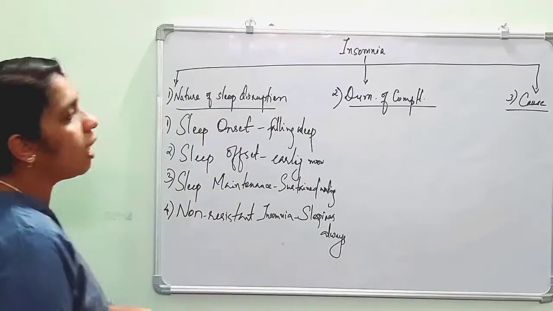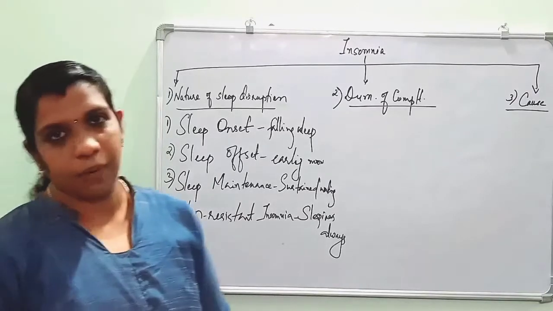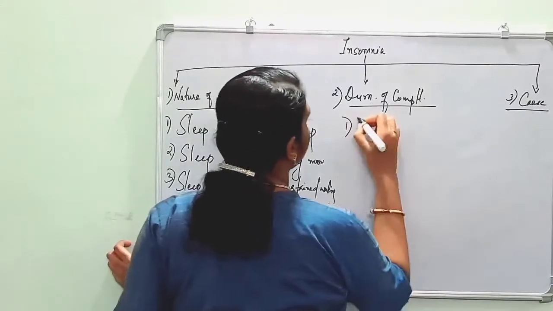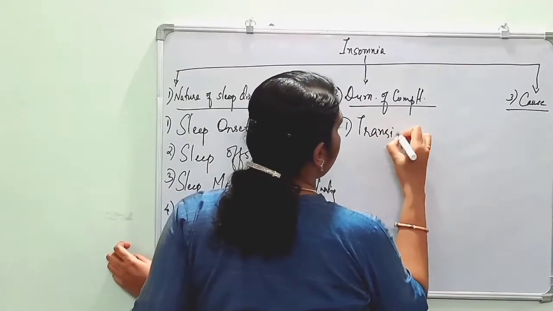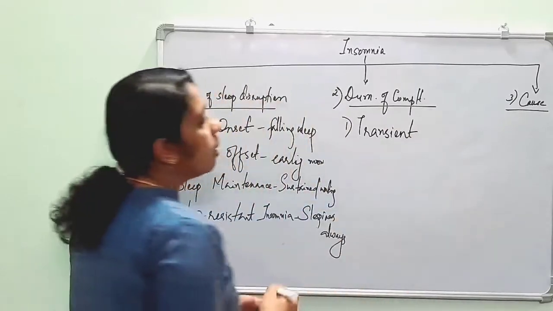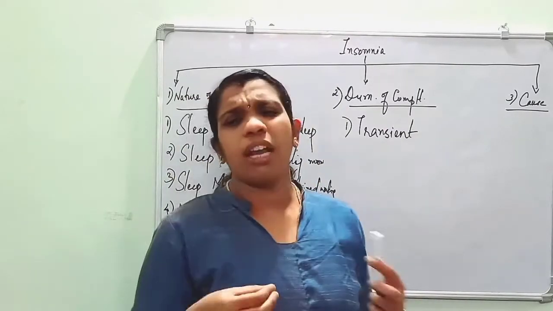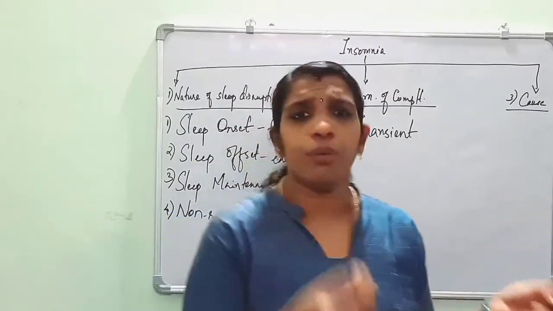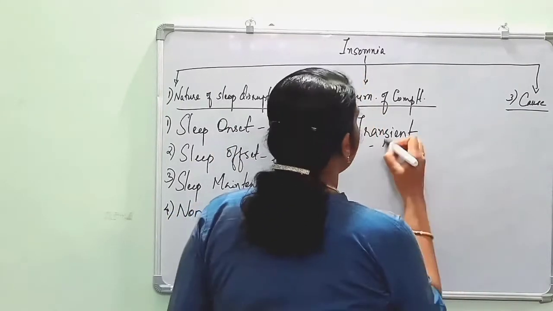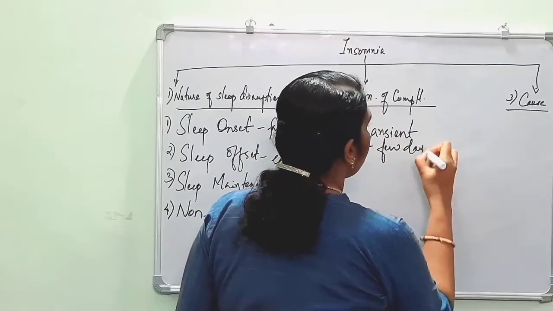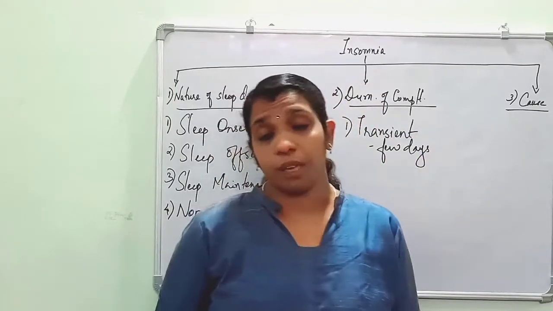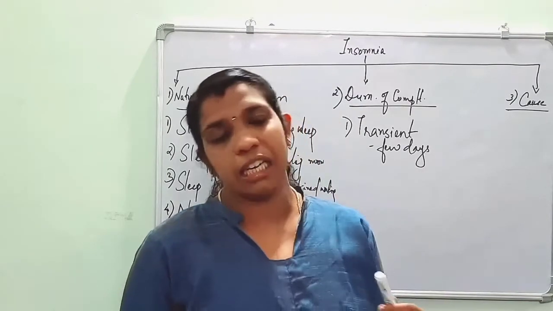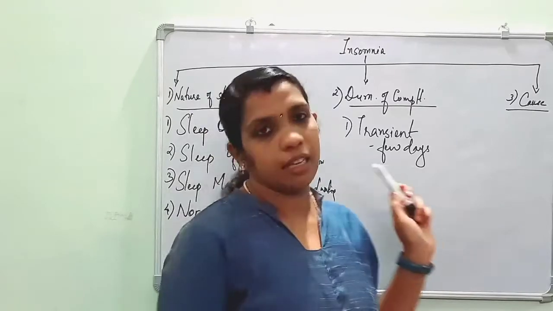Then second is depending upon the duration of complaint. It is divided into three. One is transient insomnia. This is an acute condition which will be lasting for a few days. It is known as transient insomnia, and it is seen in cases of stress or in cases of any illness and all.